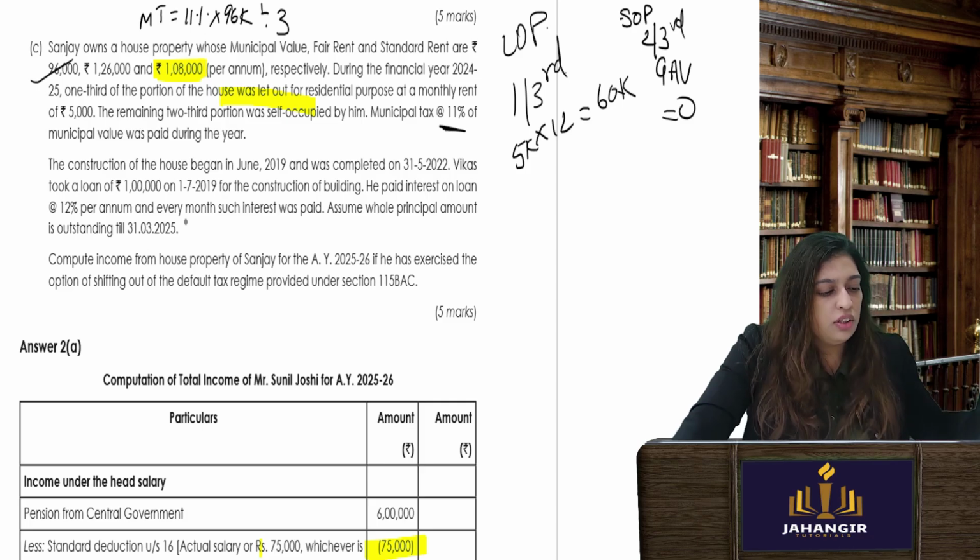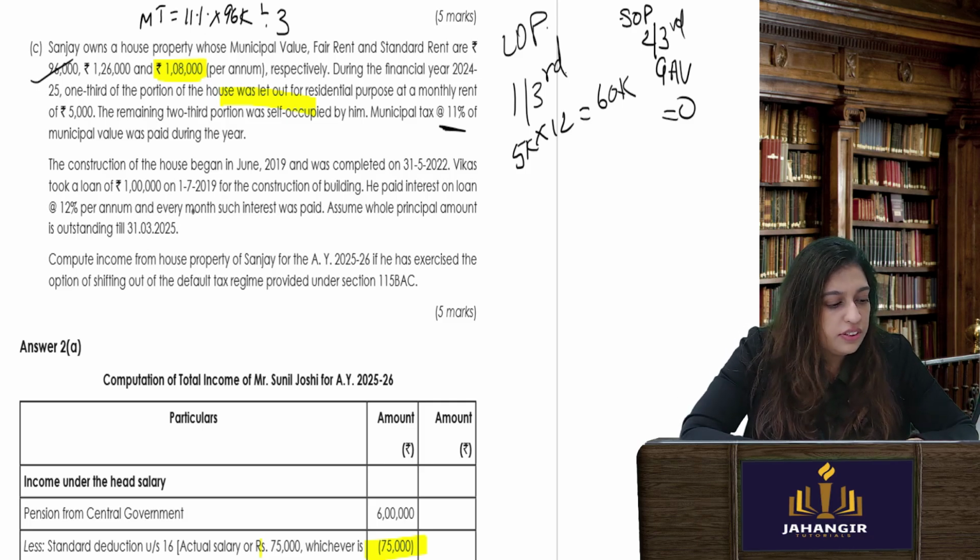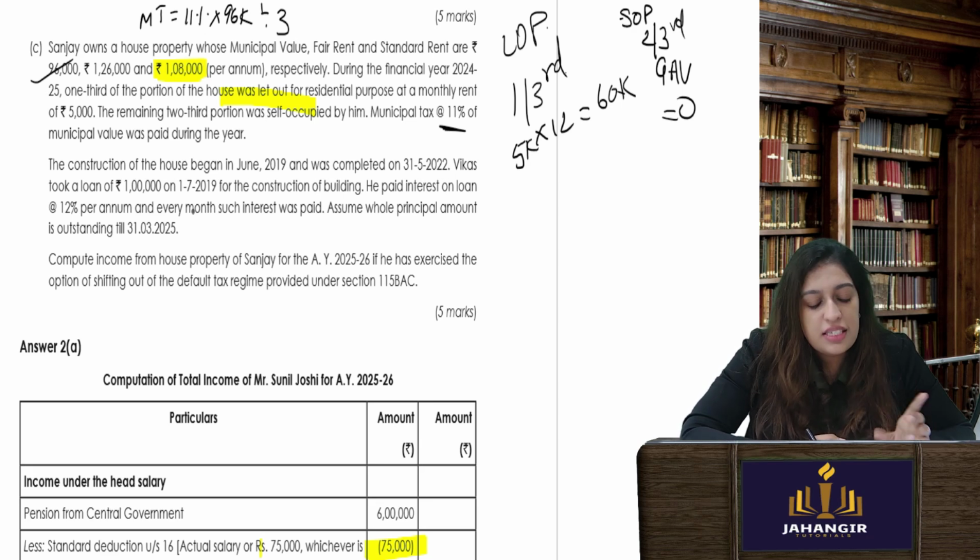Vikas took a loan of 1 lakh on 1/7/19 for the construction of the building. He paid interest on loan at 12% per annum, and every month such interest was paid. So they are saying basically he has paid the interest. But you should remember, even if he has not paid the interest, it is accrued, still he will get a deduction.